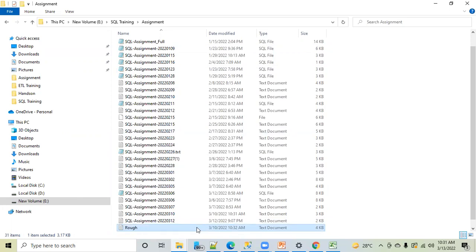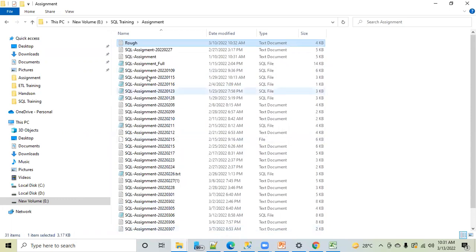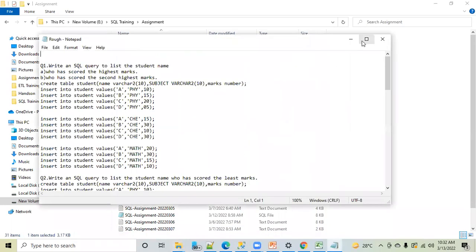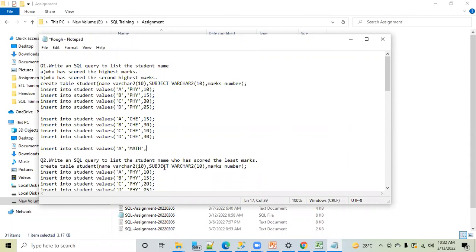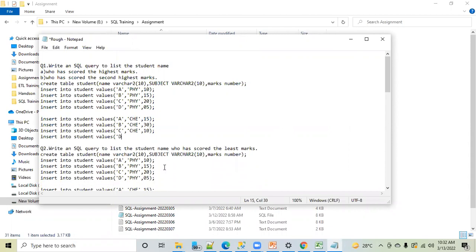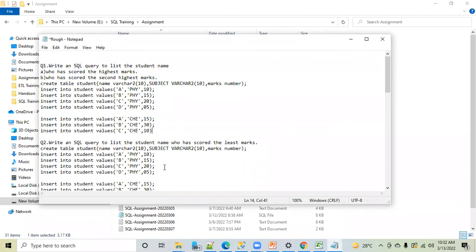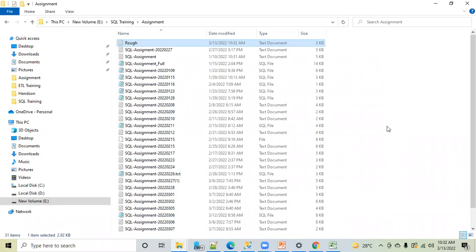This is a file. Consider this as data. Consider this is a table. This is having a lot of things, some queries and all those things are there. What I'm doing, guys? Deleting. I've deleted only this record. Till here I've deleted and now I've saved this file and closed this. What was this? This was delete, truncate, or drop?